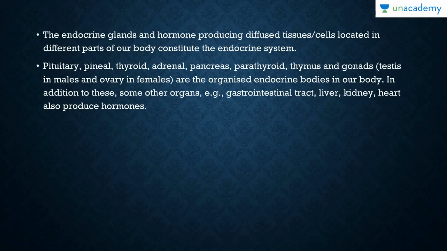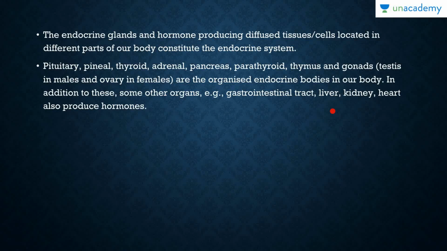There are a number of endocrine glands located all throughout the body: the pituitary, pineal, thyroid, adrenal, pancreas, parathyroid, thymus, and gonads. The testis in males and the ovary in females are the organized endocrine bodies in our body. In addition to these, there are some other organs also, such as the gastrointestinal tract, liver, kidney, heart, and some others which produce these hormones.